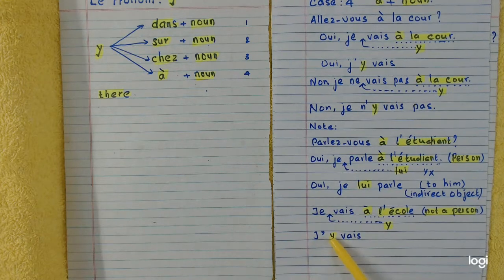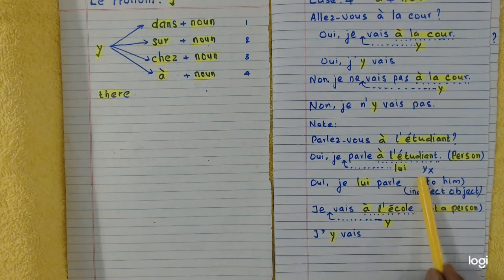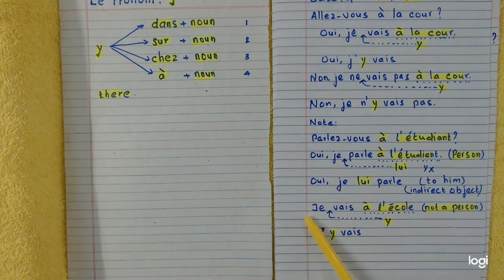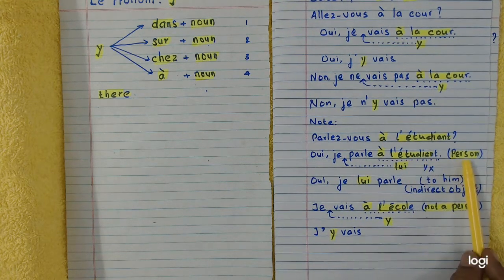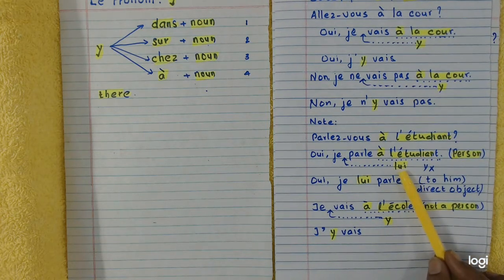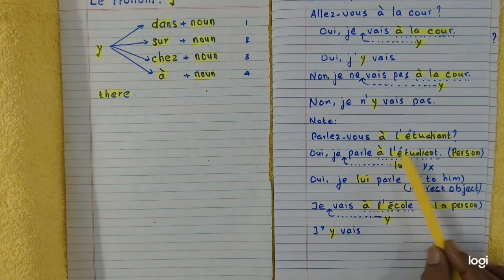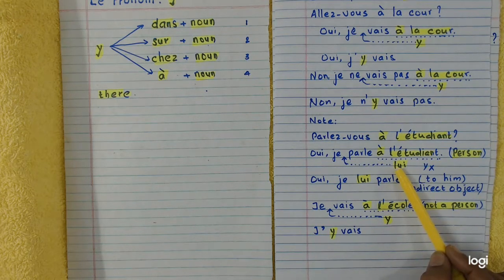In this case, oui, je lui parle. This is the answer. Lui parle, not y parle. Here it will be correct if you use y. Why? Because je vais à l'école. I go to the school. This is not a person, whereas in the first case, l'étudiant is a person. So make use of indirect object pronouns after A. After A, if you come across a noun of a person, make use of indirect object pronouns.